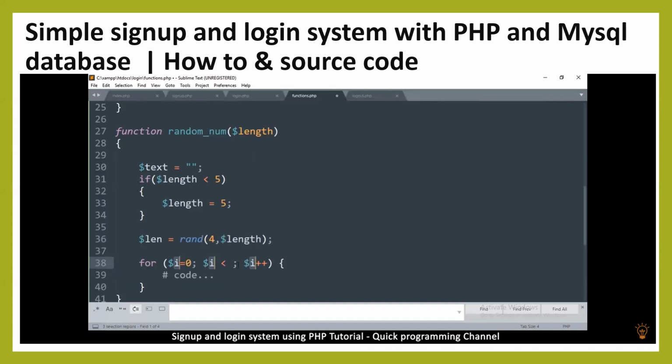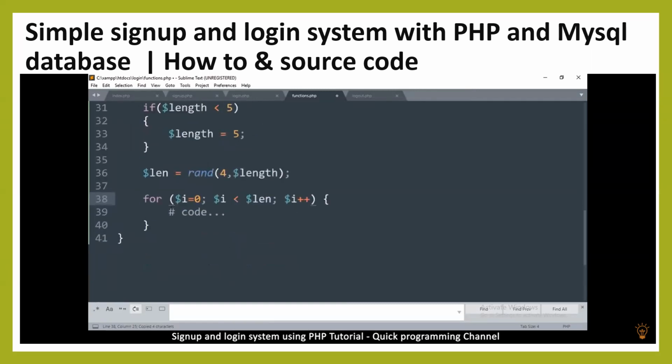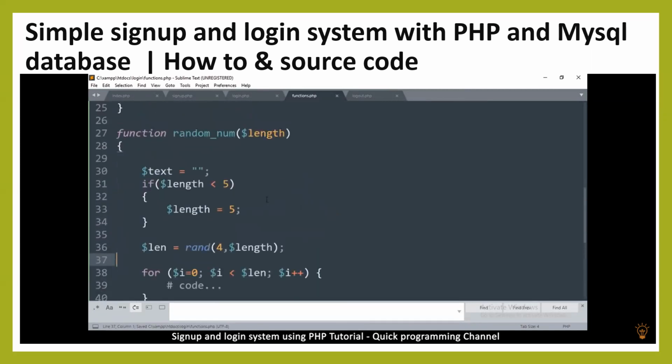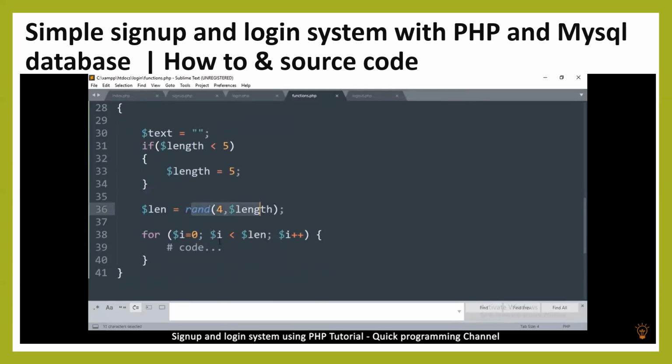So that's a for loop right there. So the for loop will end with len, like so. In other words, this will repeat the number of times of this random number we've gotten here. I did this because I don't want all user IDs to be the same length, so I want it to be a random length.